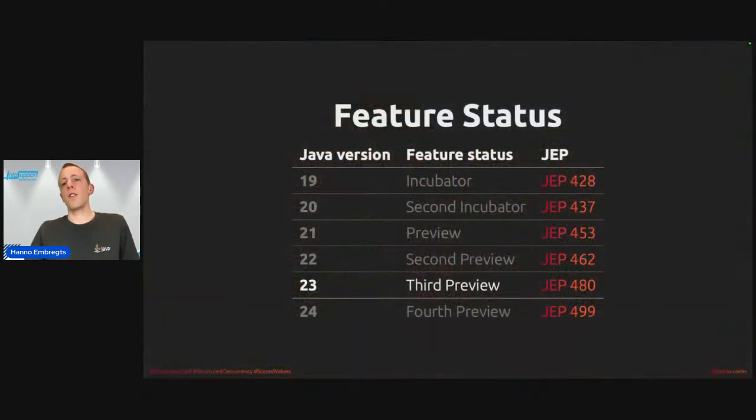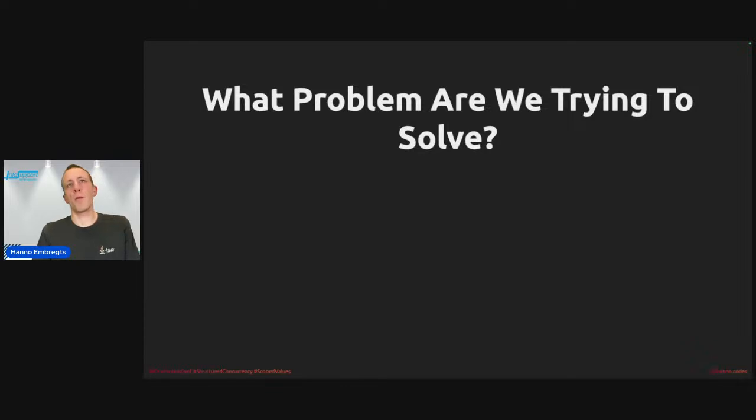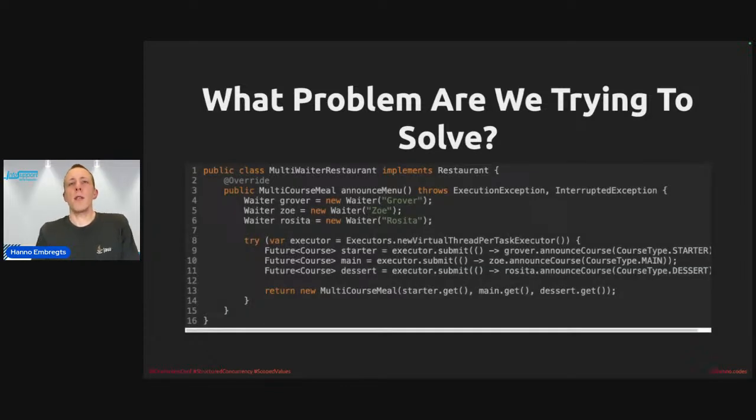Let's talk about feature status first. We're currently in Java 23, and it is in third preview. It will be re-previewed in Java 24 next March, without any changes, by the way. So you need to add the enable-preview flag to be able to work with it. And let's remind ourselves of the problems we were trying to solve. In this piece of code here, we had a few problems, right? We had thread leakage, and also we couldn't, in a practical way, cancel the threads every time that one of the 3 subtasks would fail, right?